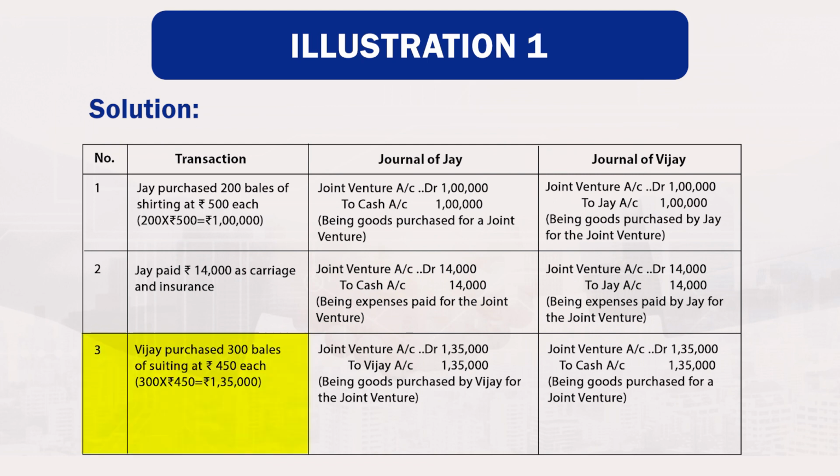Third, Vijay purchased 300 bales of shirting at rupees 450 each. So, total amount will be 300 bales multiplied by rupees 450 each, that becomes rupees 1,35,000. In the books of Jay, joint venture account debited rupees 1,35,000 to Vijay account credited by 1,35,000, being goods purchased by Vijay for the joint venture. In the books of Vijay, joint venture account debited 1,35,000 to cash account credited by 1,35,000, being goods purchased for a joint venture.